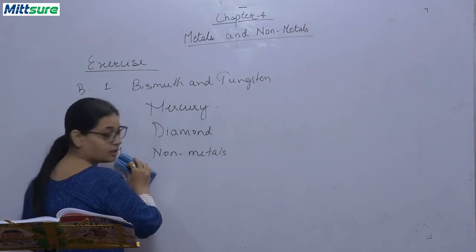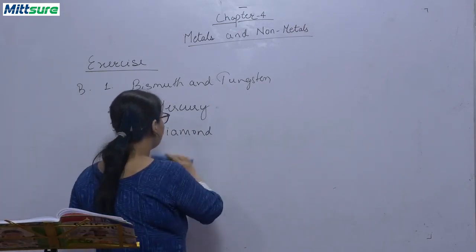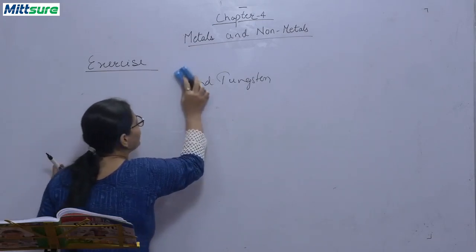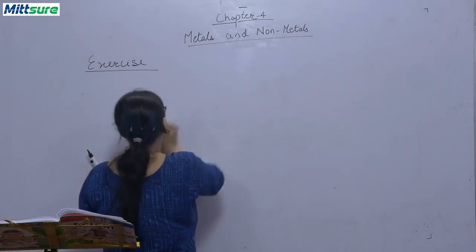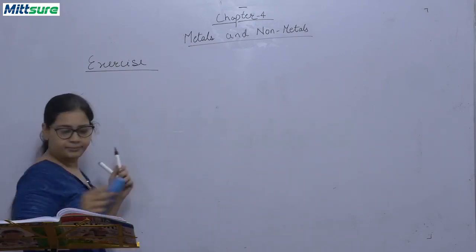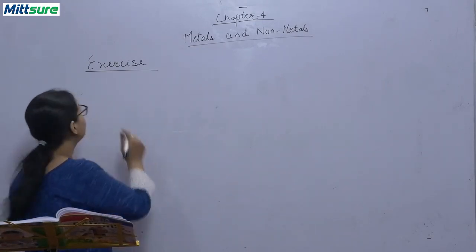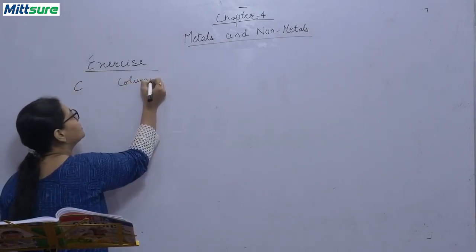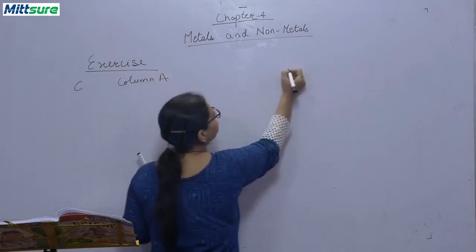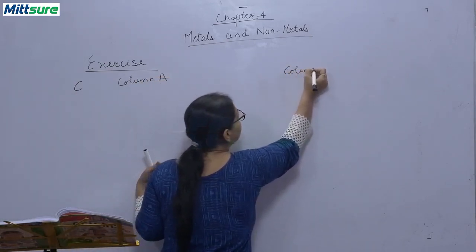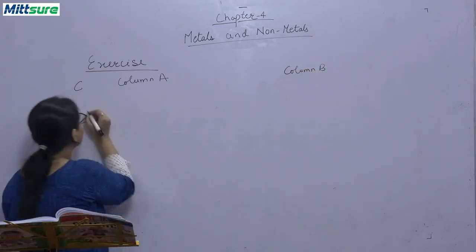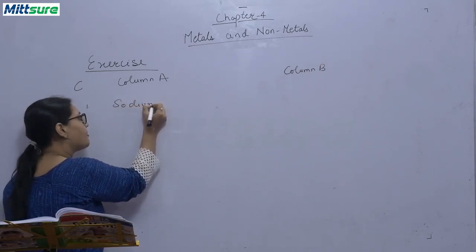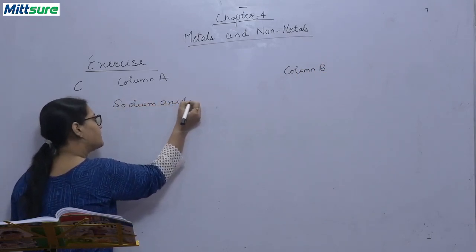Now the C question. The C question is match the column A with column B. Similarly, I will be writing the column A here and column B there, then we will be matching. Okay. C. Column A, column B. Sodium oxide.